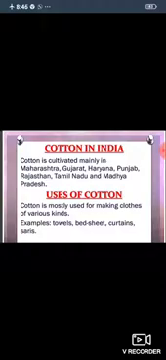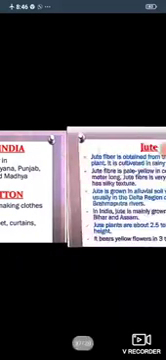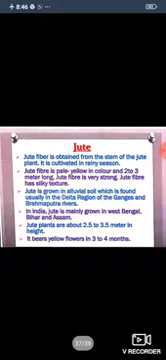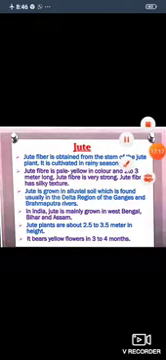Uses of cotton. Cotton is mostly used for making cloths of various kinds. Examples: towels, bed sheet, curtains, saris. Okay? Next, jute. Jute fiber is obtained from the stem of jute plant. It is cultivated in rainy seasons. Number 2, jute fiber is pale yellow in color and 2 to 3 meter long. Jute fiber is very strong. Jute fiber has silky texture.